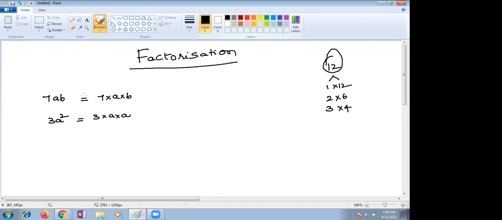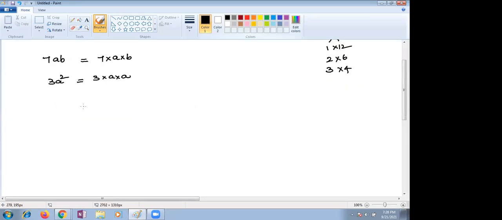Same way, express the following algebraic expressions in their irreducible form. The word you're supposed to remember, children: reducible means you need to further simplify. Irreducible is the opposite of reducible. Irreducible means you are unable to reduce further, the simplest form. Now let me take a small example here.